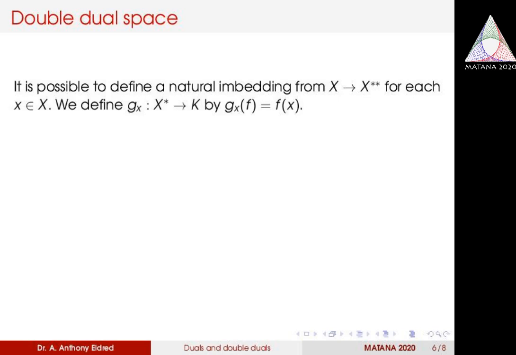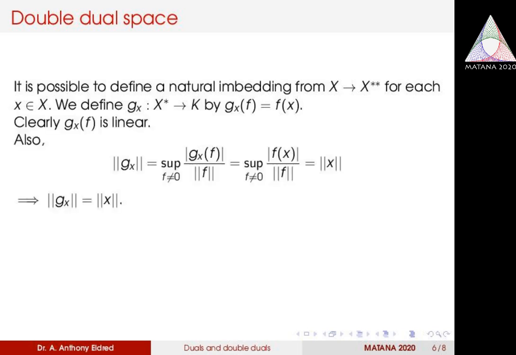So for each element x belonging to X, we define a linear function on X star to K by G_x of f equal to f of x. Clearly G_x of f is linear because G_x of f plus phi, where phi is another linear functional, is equal to f plus phi of x, which is equal to f of x plus phi of x, which is equal to G_x of f plus G_x of phi. So easily we can check that G_x is linear.